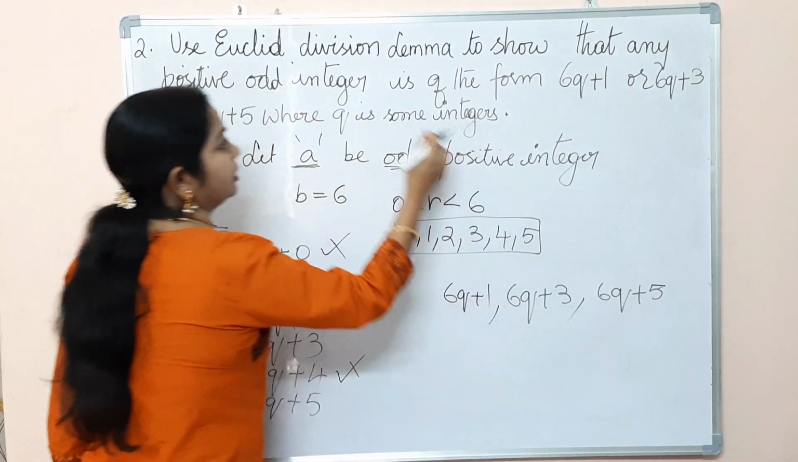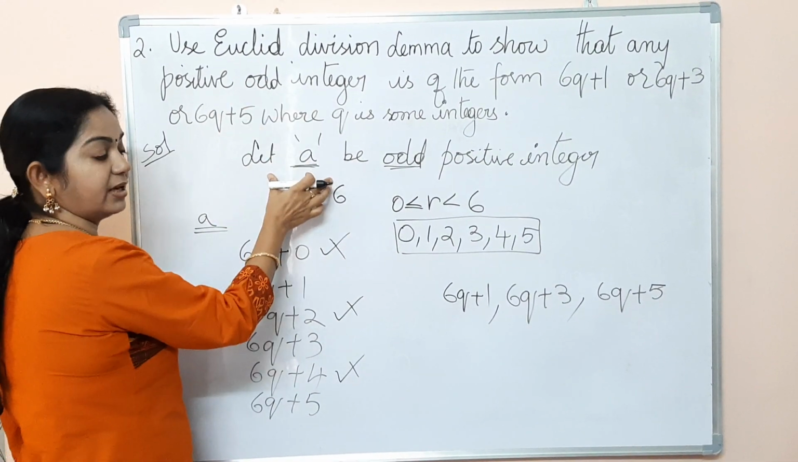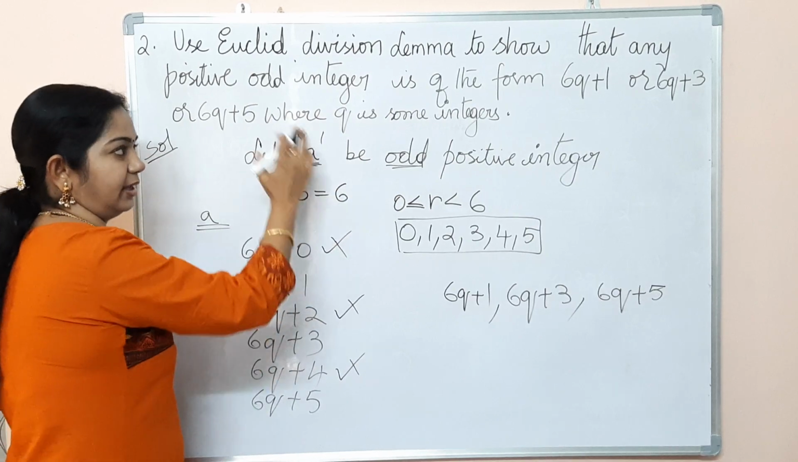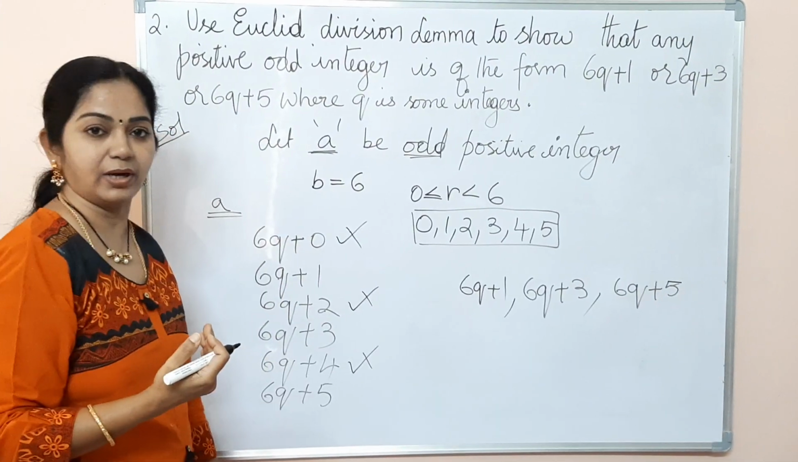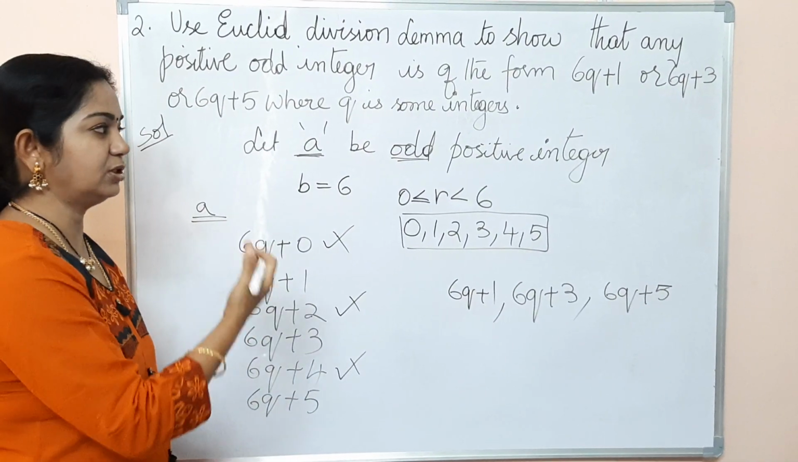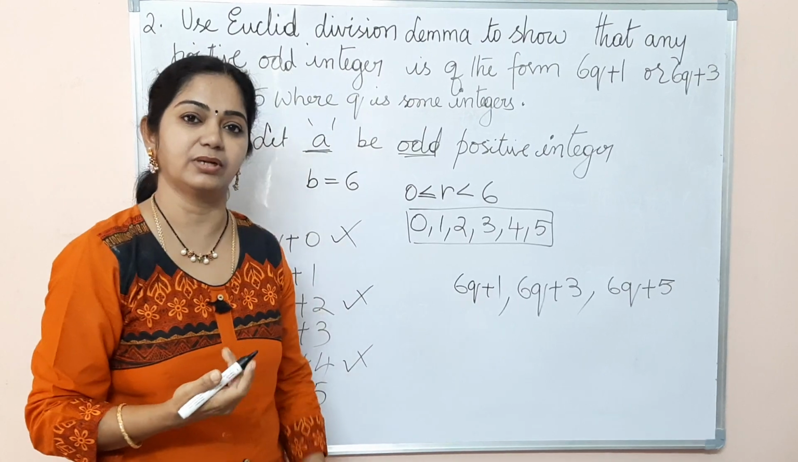So what is a? This is the odd positive integer which we assumed in the beginning. Likewise, you have many problems in your exercise 1.1. Revise, children, and do the problems according to the lemma. Hope you have understood the Euclid division lemma.